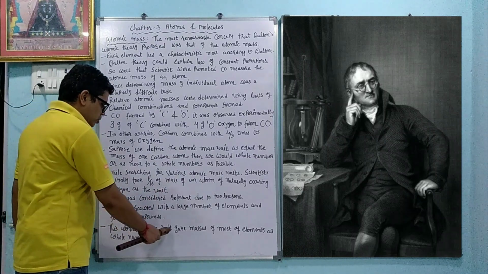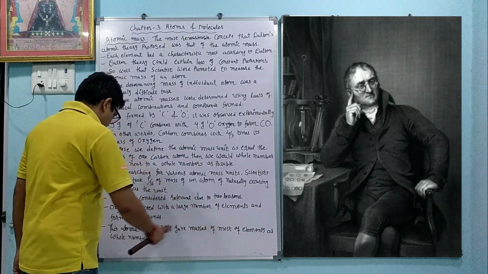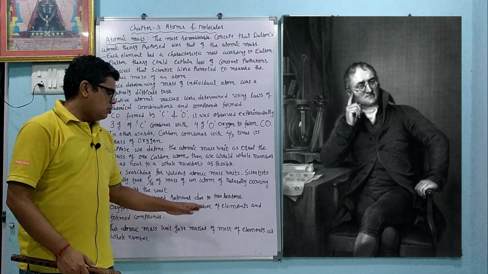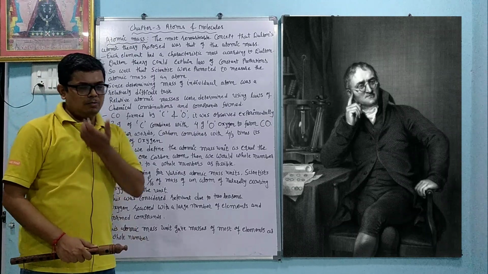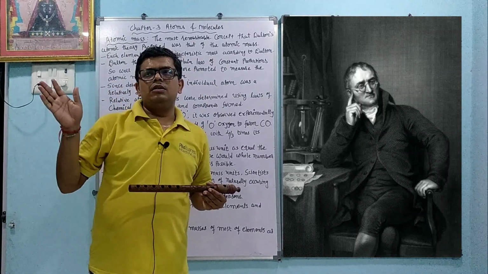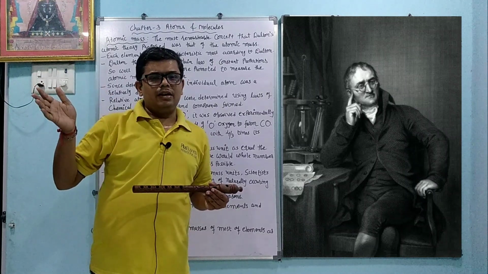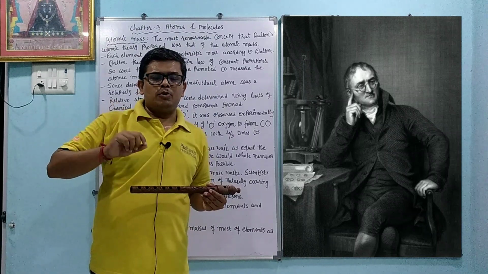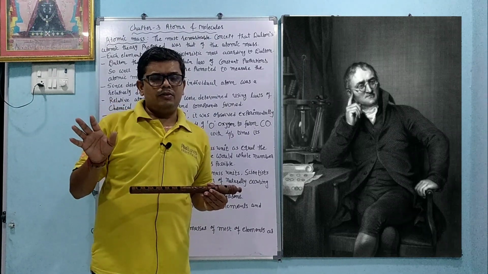This atomic mass unit gave the mass of most of the elements as a whole number, okay. So we do not want the atomic mass to be 8, or 32 point something like that. Why? Because we can count the number of electrons and protons. It is never in decimal point, okay.